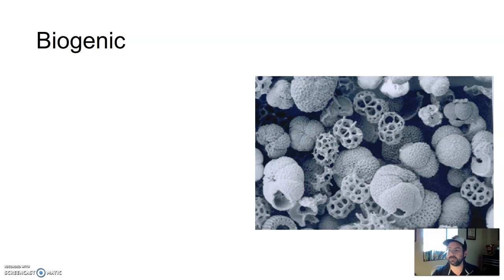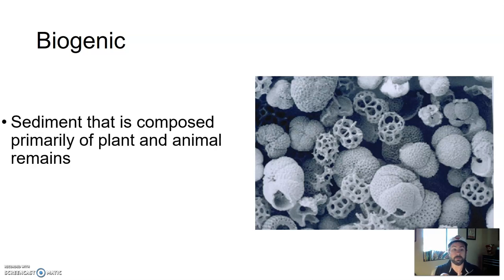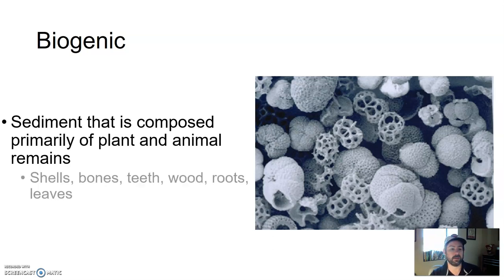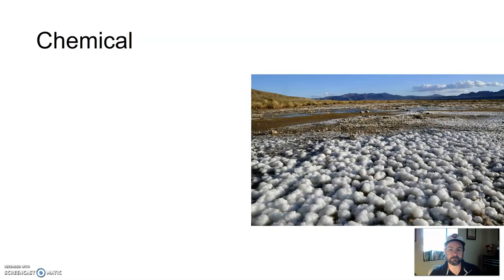So biogenic sediments are any sediment, any pile of broken down stuff, that is composed primarily of plant and animal remains. That includes broken down shells, bones, teeth, pieces of wood, roots, leaves, or even microscopic oceanic materials that, when they die and decay, leave behind their little calcium-based skeletons, which can break off into pieces and form little sediments. So you can get biogenic sediment. Again, sediment with some sort of biologic content in it.